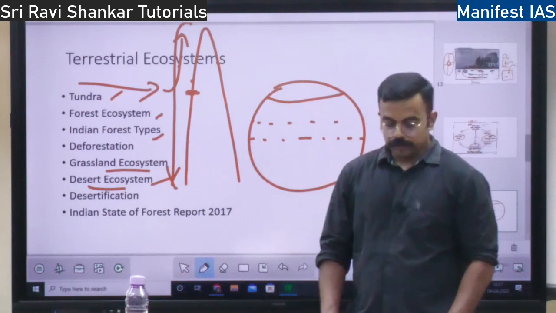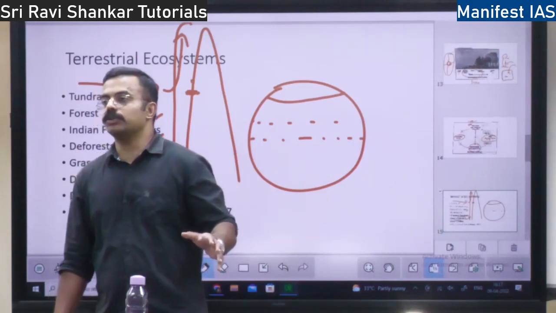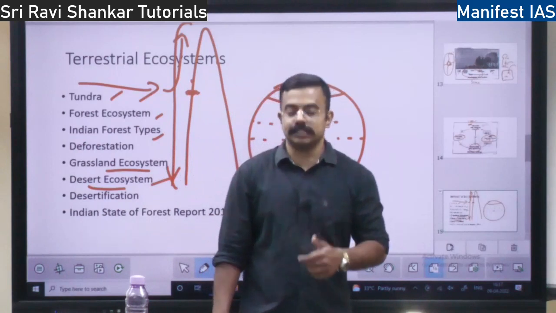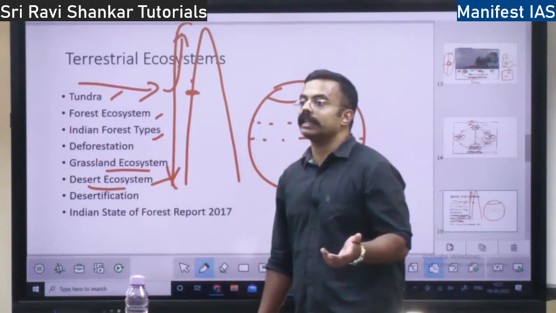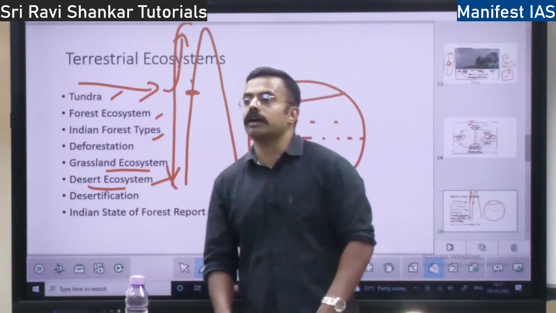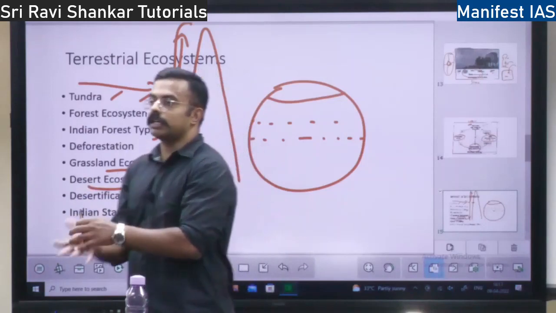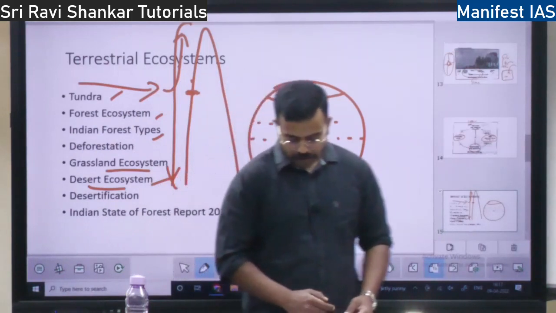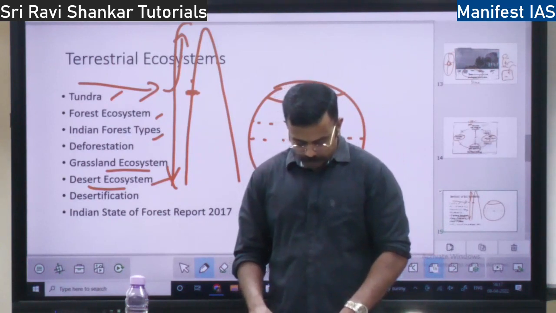So these animals, whatever excretion they do, it is concentrated. They will excrete very less water because the water is needed. Even the urine they excrete is concentrated urine, because water is very much needed, right? They also have very long legs. Why long legs for the animals in this region? See, if the legs are short, the sand heat will affect the body. That's why they have very long legs. Lizards, camel, all those things you will find.